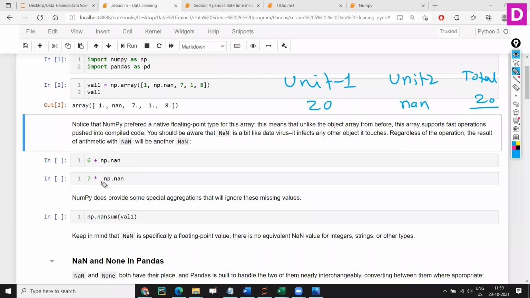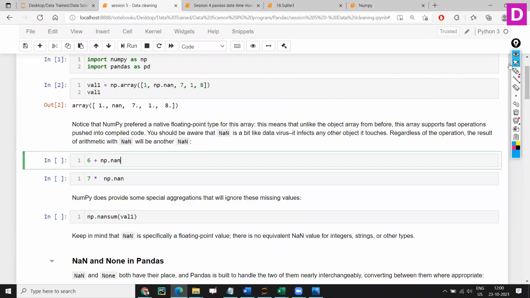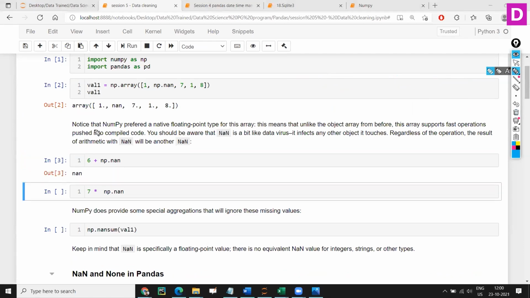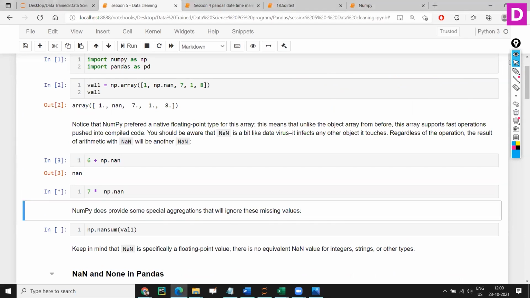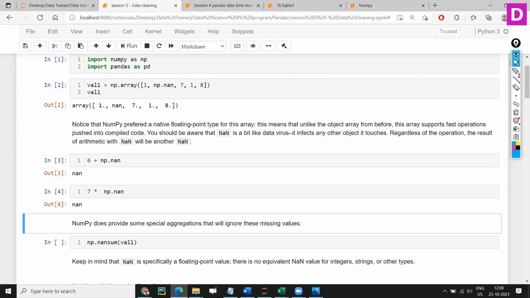So with np.nan, I'm adding some number. If I do that, it is not going to add. Same thing goes for any kind of operation: multiplication, addition, subtraction, division, whatever you want to do. With NAN, it is not going to give you any result.